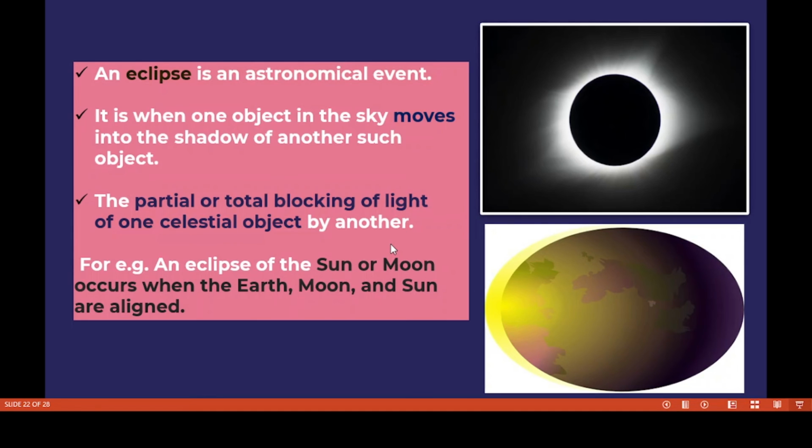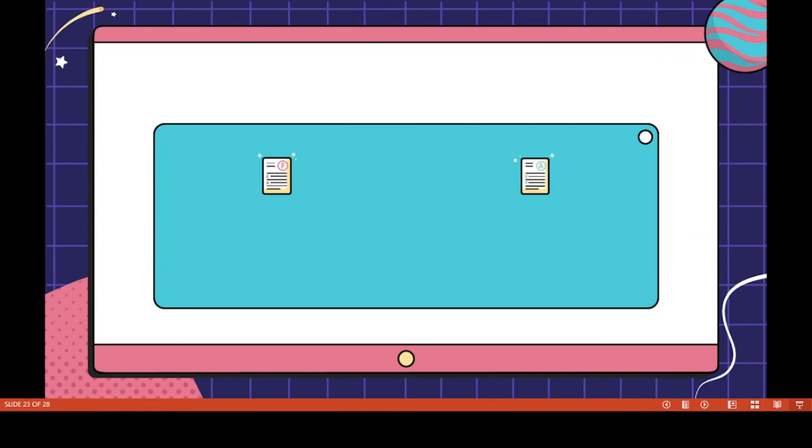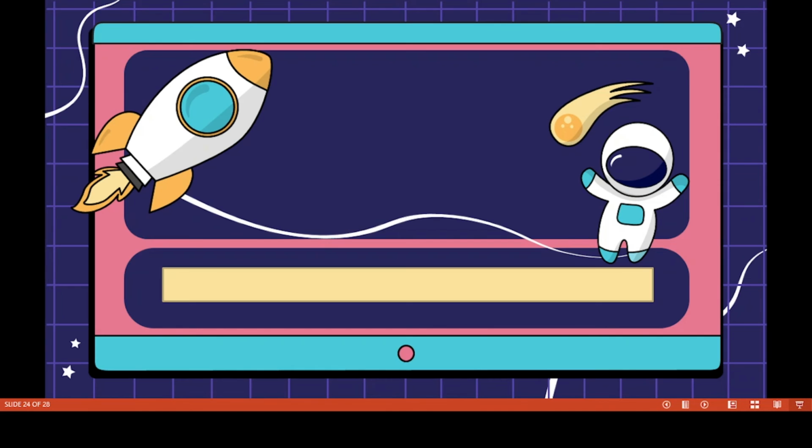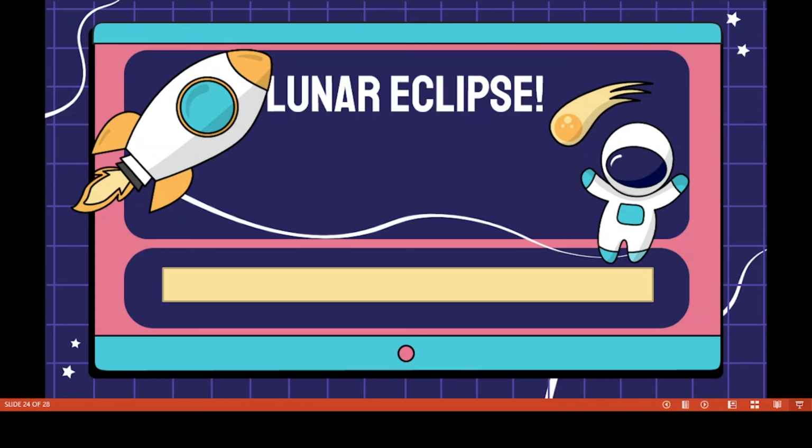For example, an eclipse of the sun or moon occurs when the earth, moon and sun are aligned. Now we have to discuss types of eclipses. The first one is solar eclipse, the second one is lunar eclipse. Now we have to discuss lunar eclipse. The term lunar means moon.